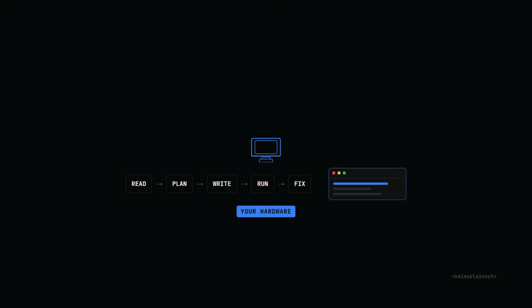Code you legally cannot send to the cloud. Prototyping and learning where you don't want a meter running on every keystroke. Quick scripts. And working offline on a plane with the Wi-Fi off, which is exactly where we started. In that lane, this isn't a demo you show off once. It's genuinely usable. It's free, it runs offline, and it only gets better.